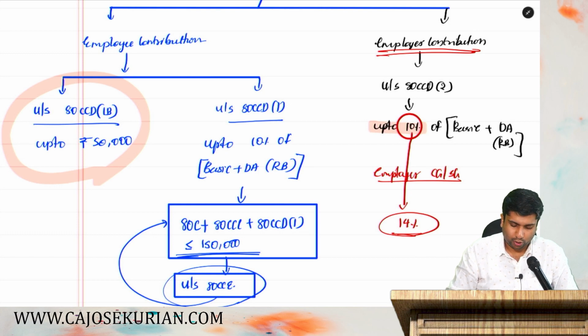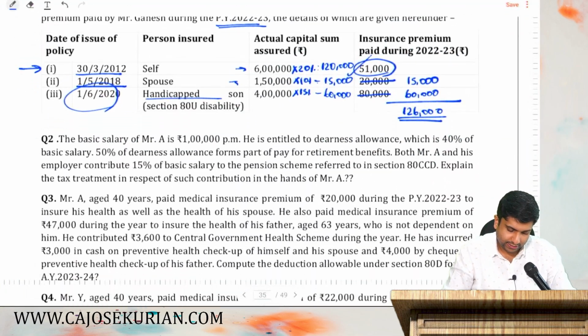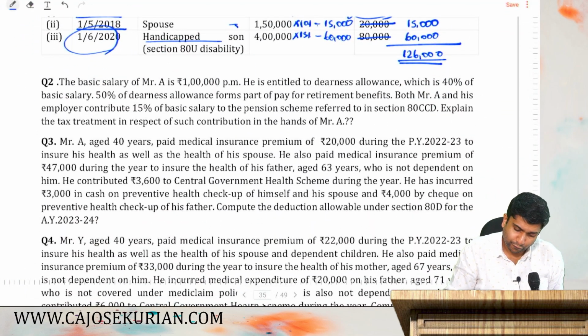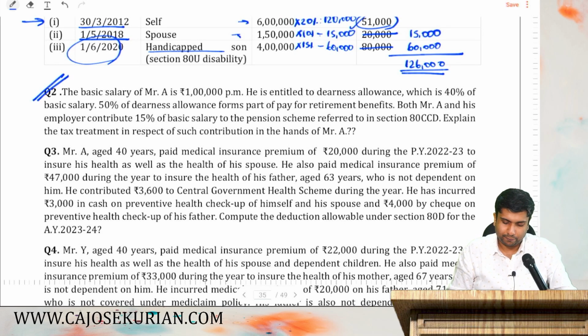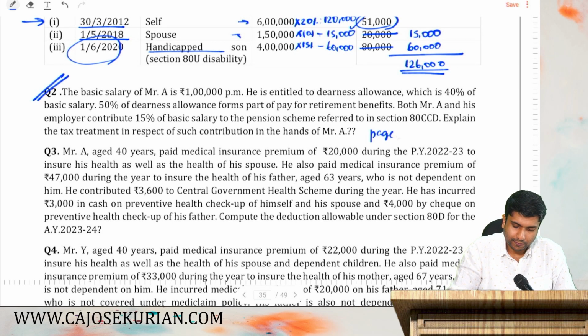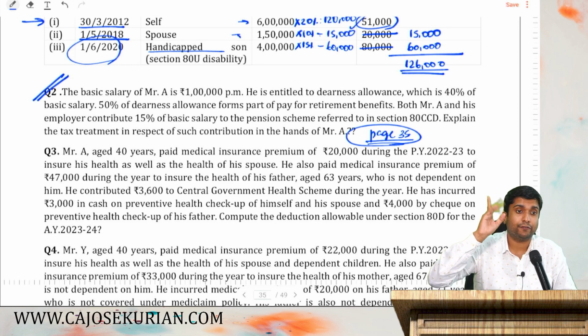Now, let's solve a problem for a better understanding of this particular flow chart. So, please take question number 2, friends, on page number 35. Take question number 2 and give me the answer. This question will give you a better understanding of 80 CCD.